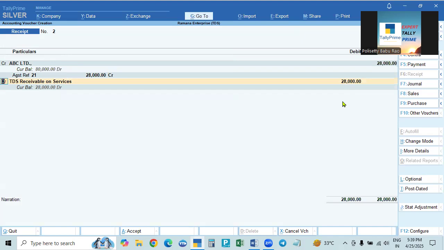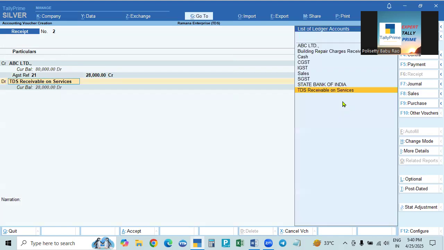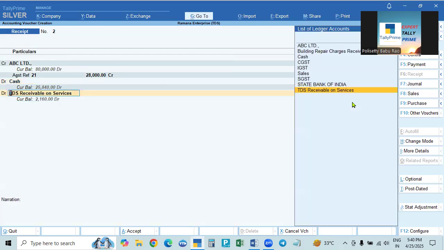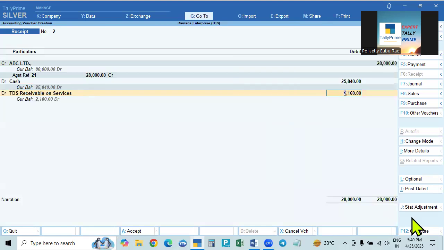Now for the debit, we receive the money through bank, and the TDS will be deducted, isn't it? So here we can show it. How are you receiving? Through bank. I will take cash, for example, since the bank is taking time. How much are we receiving in cash? 25,840. And then go down. The balance is TDS receivable on services. The 80,000 is there, but that was already received in the previous cases.